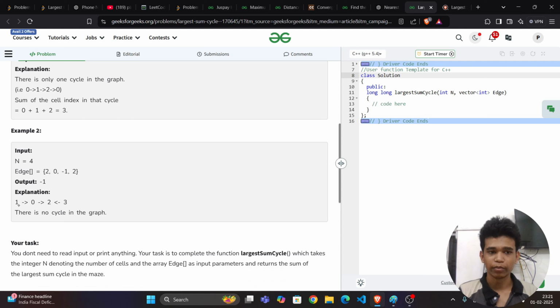And see this example here. There is no cycle formed because 1 is pointing to 0, 0 is pointing to 2, and 3 is pointing to 2. So there is no cycle. So we want to return -1. Okay, let us understand how to do this.